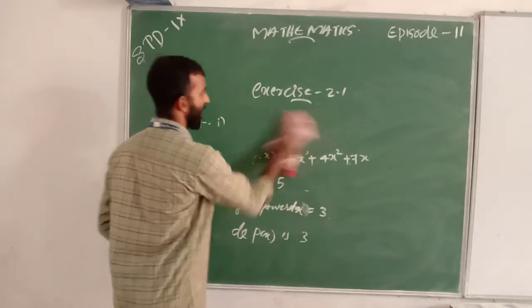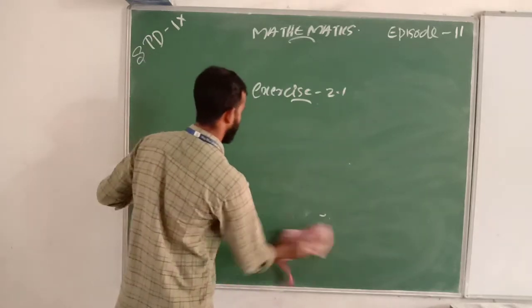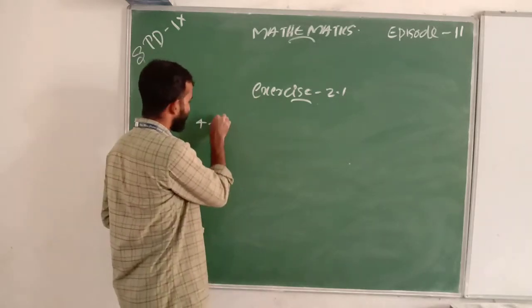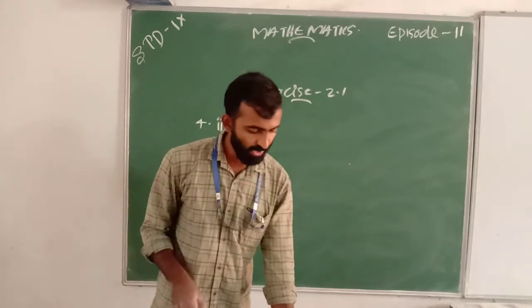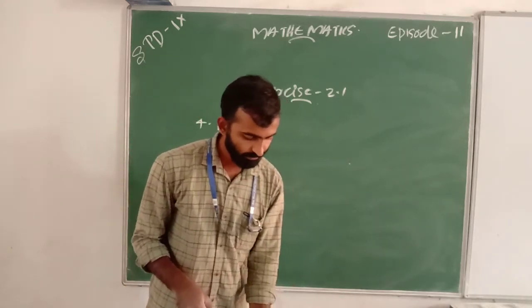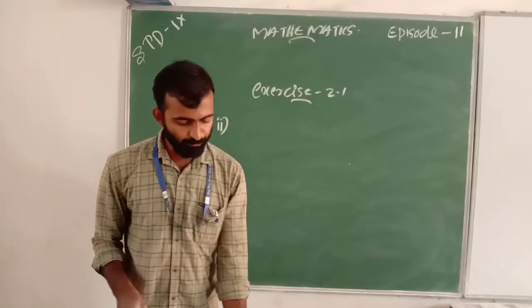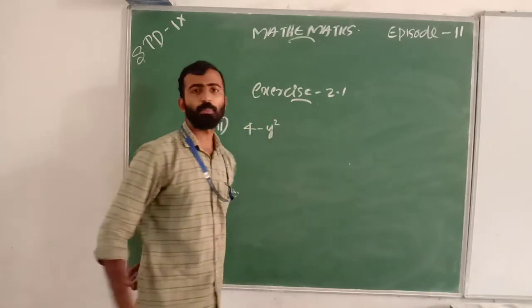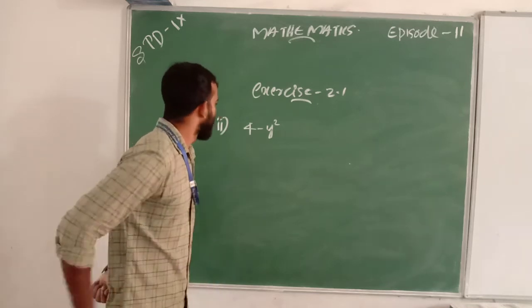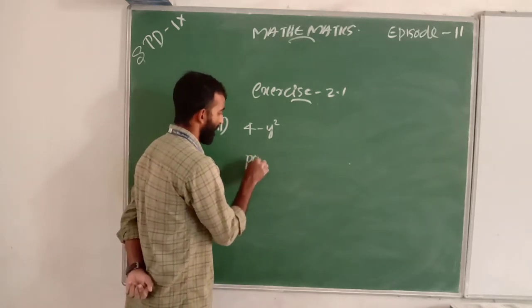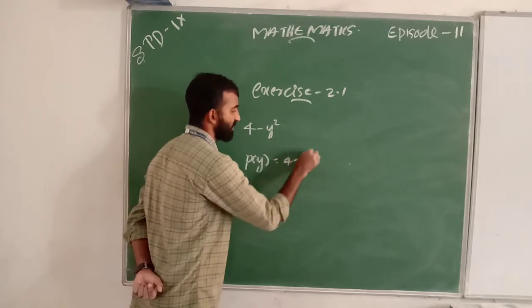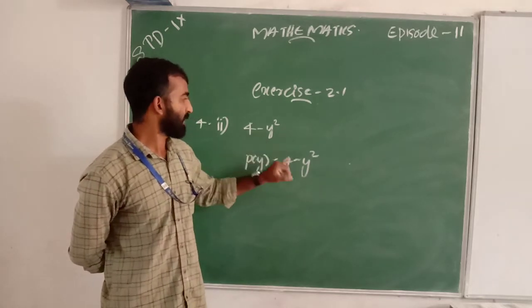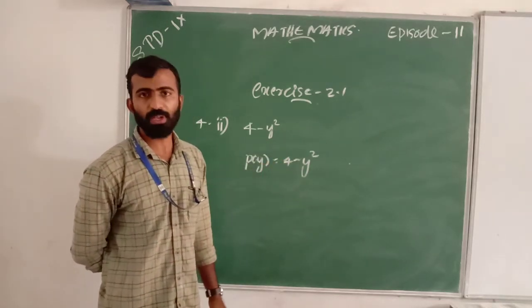The second part is 4 minus y square. We can write p of y equal to 4 minus y square.